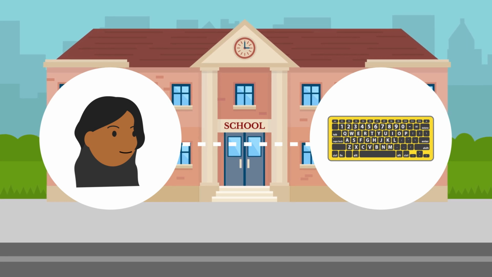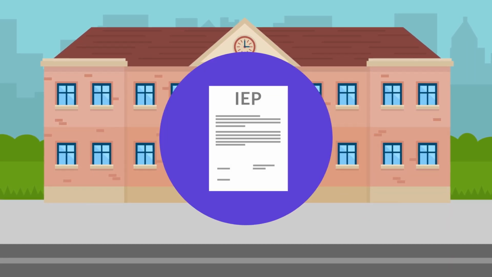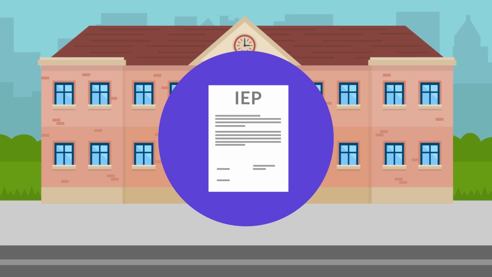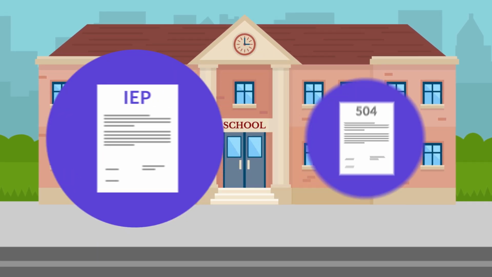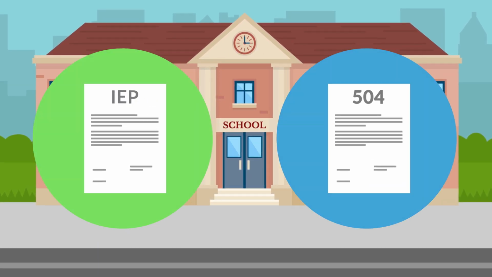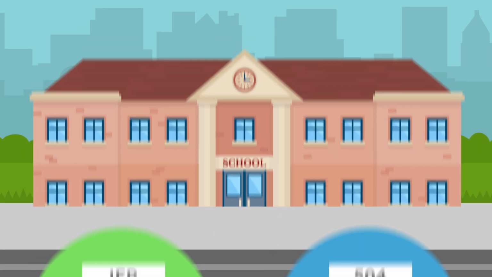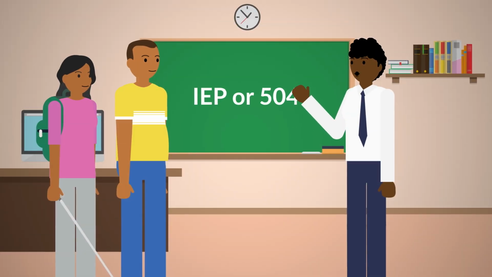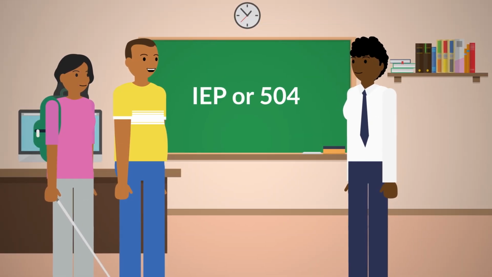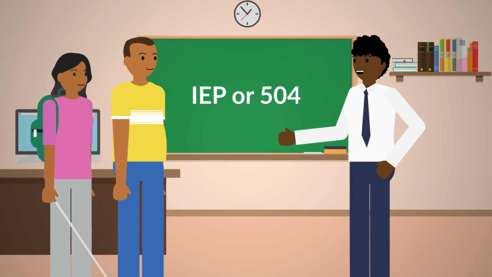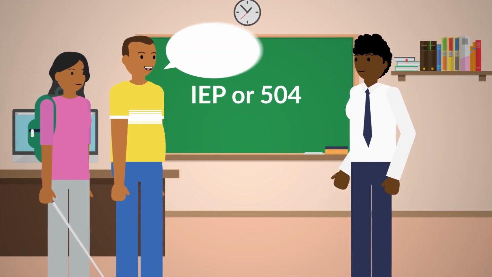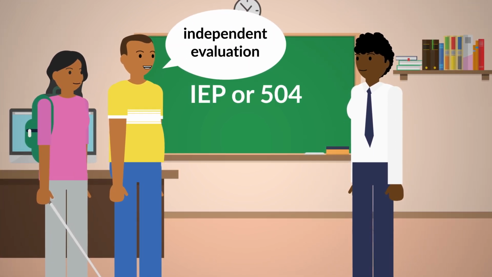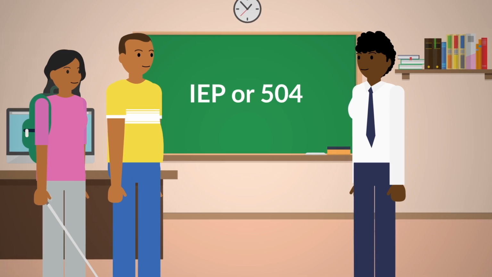Depending on what a student needs, the school will create either an Individualized Education Program, called an IEP for short, or a 504 plan. IEPs and 504 plans are different, so schools have to evaluate the student and then meet with the student and their family to determine what's needed. The parent can also provide additional information or request an independent evaluation if they disagree with the school's evaluation.